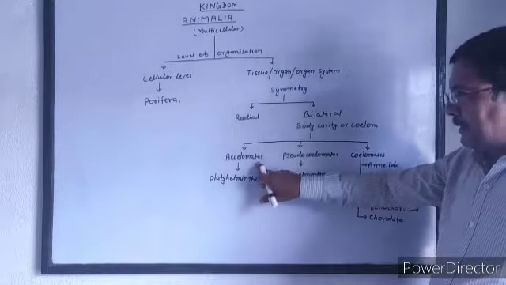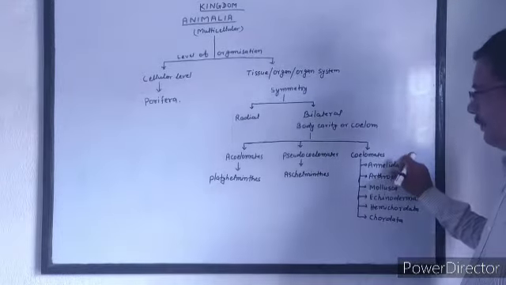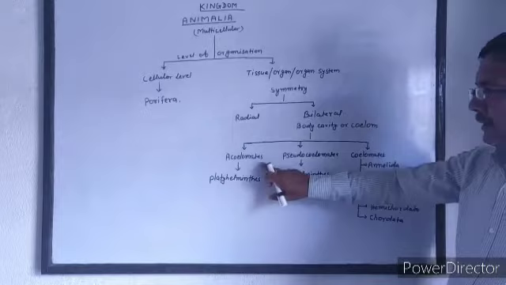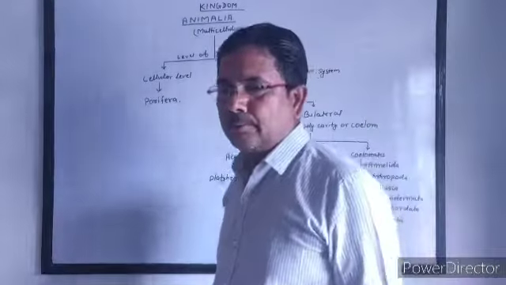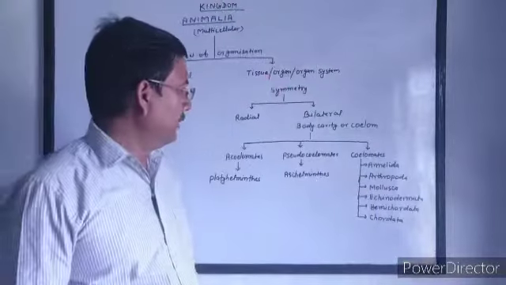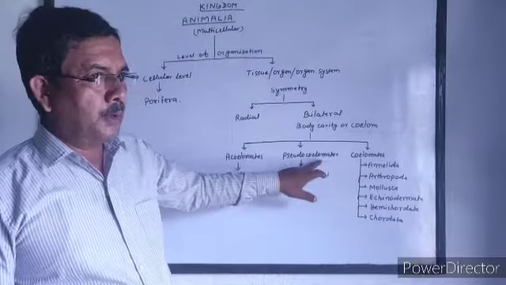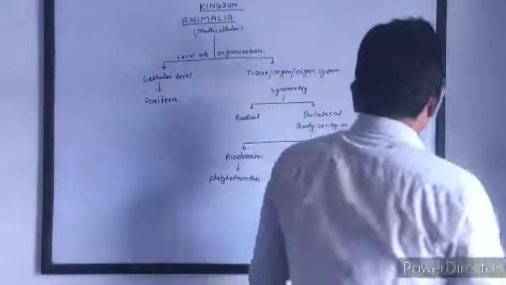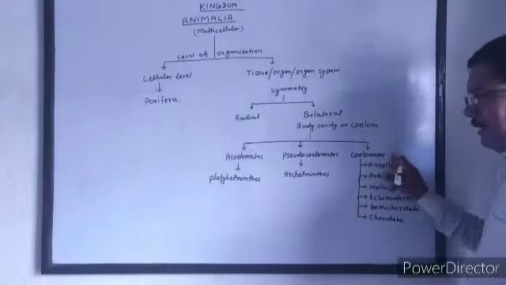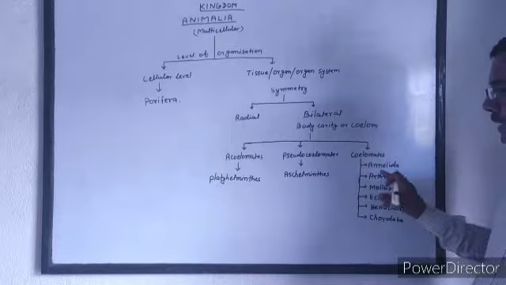There are three types of body cavity: acoelomate, that means without coelom, the organisms do not have coelom; pseudocoelomate, that means organisms have a false coelom; and coelomate. This includes all the animals which have a true coelom.